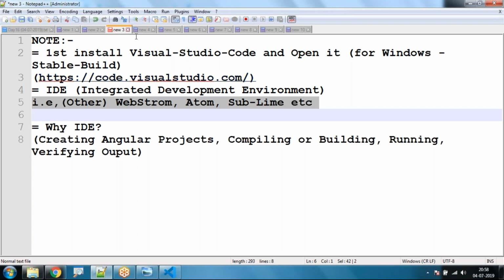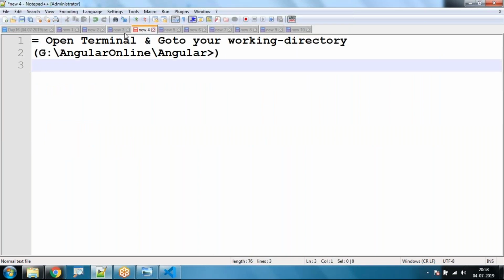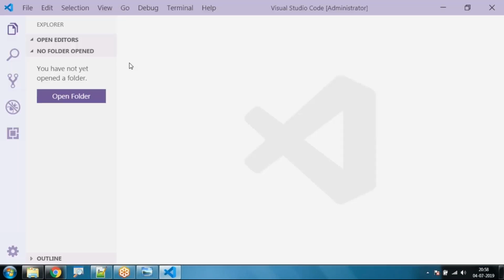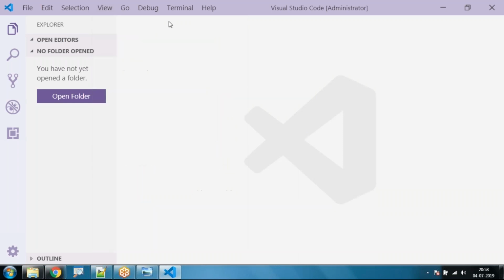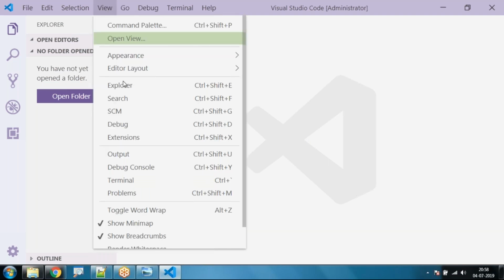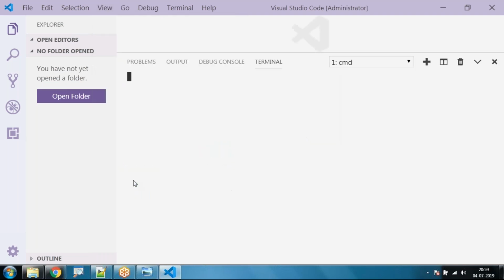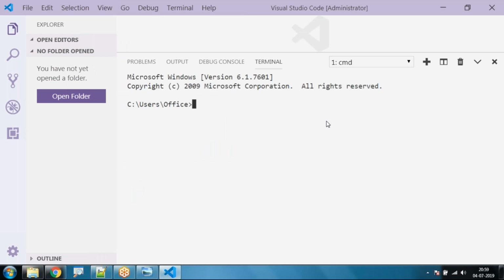Once Visual Studio Code is installed, next, step 2, we have to go to the terminal and go to our working directory. In Visual Studio Code, you can click on View at the top and click on Terminal. Once again, click on the View menu and click on Terminal. The terminal will open in Visual Studio Code.